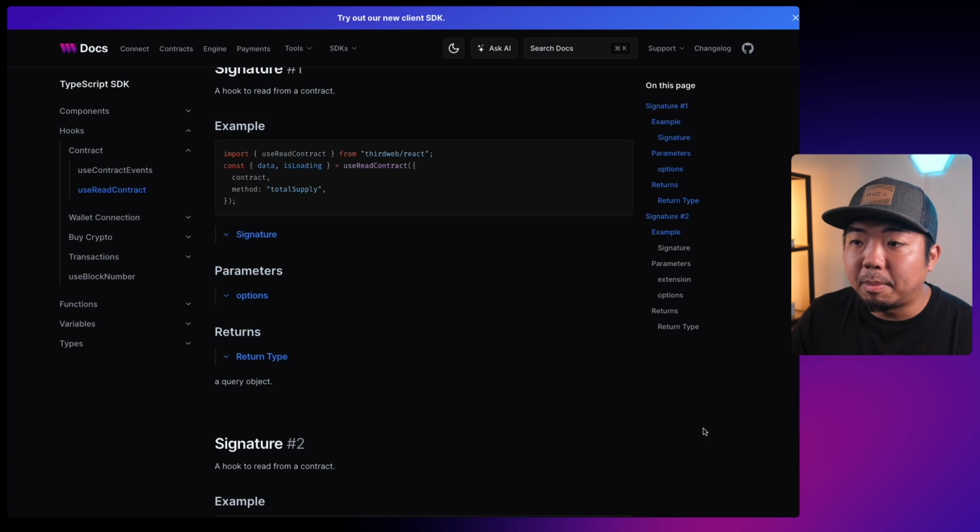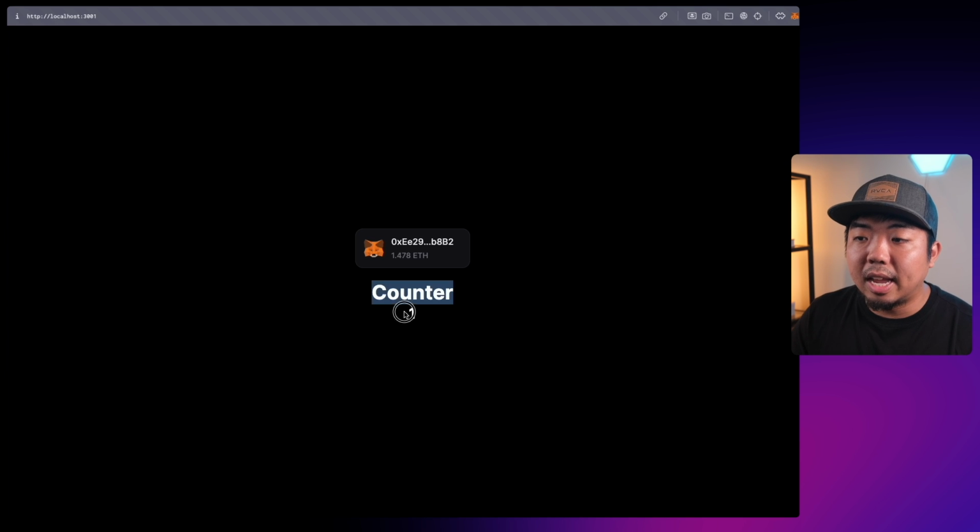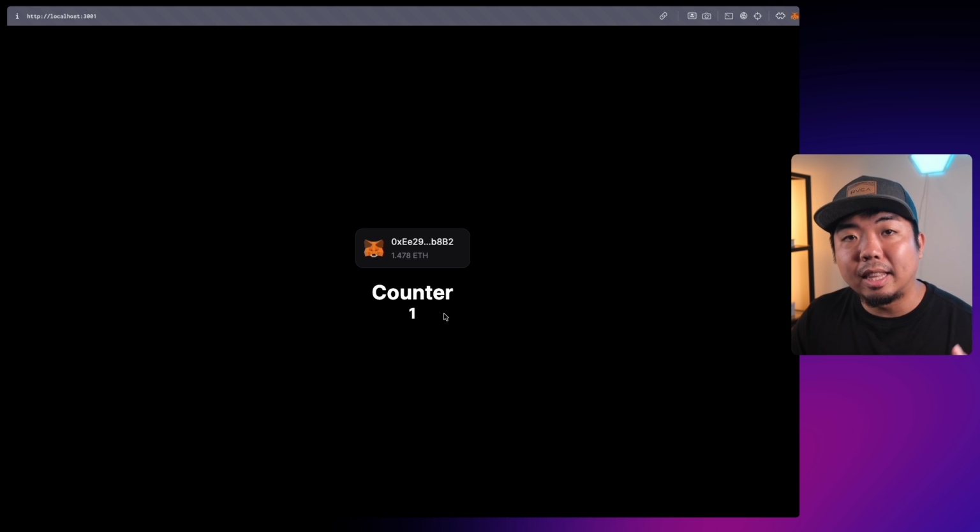So I come back to my app here, you can see counter, and we're now displaying 1 because it's grabbing that data from our smart contract through the get count function that we created. So now we have a way to get data from our smart contracts using the use read contract hook.